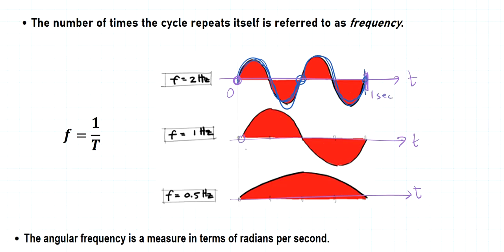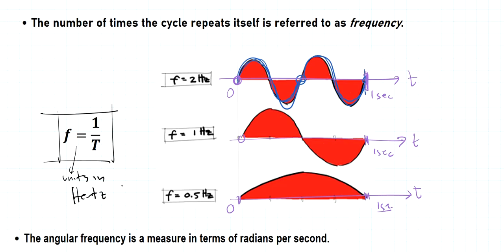The mathematical relationship of the frequency is just 1 over the period, f equals 1 over T, and the units is hertz, or Hz.